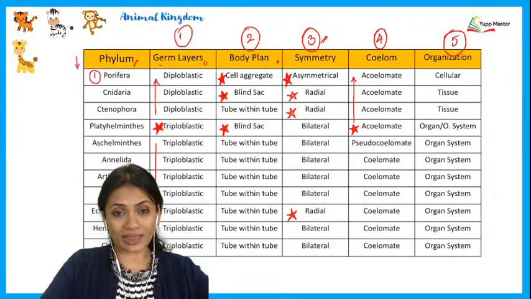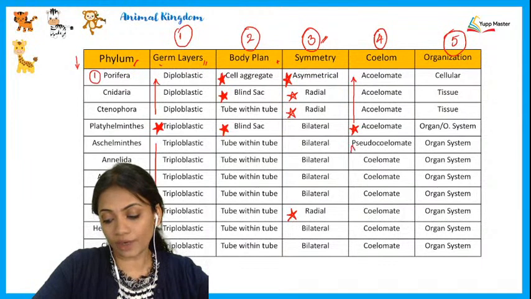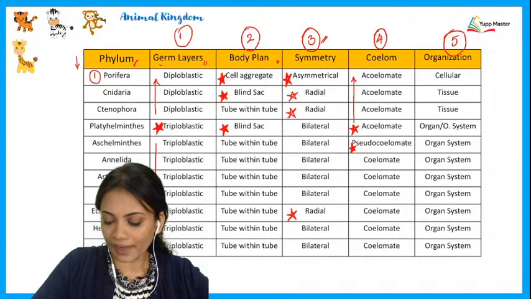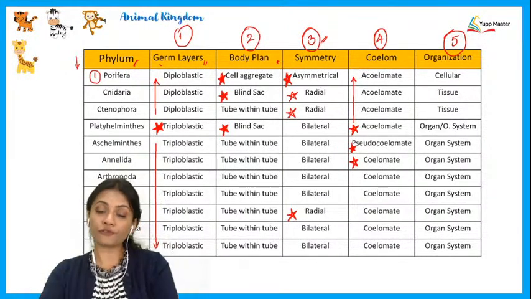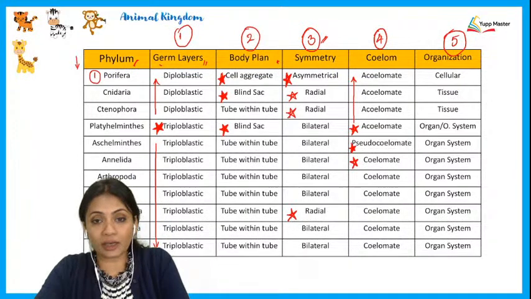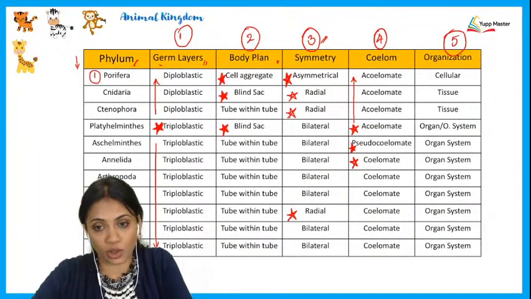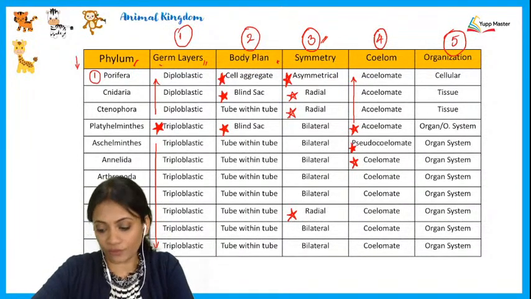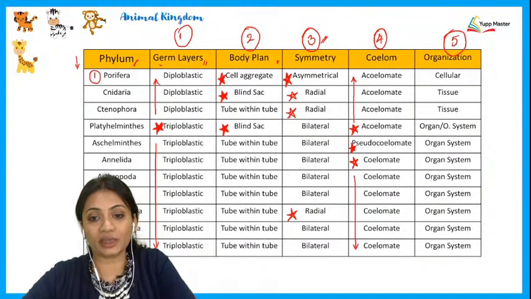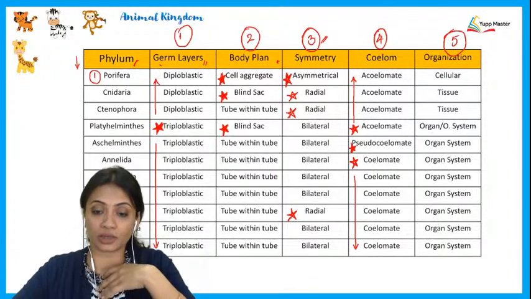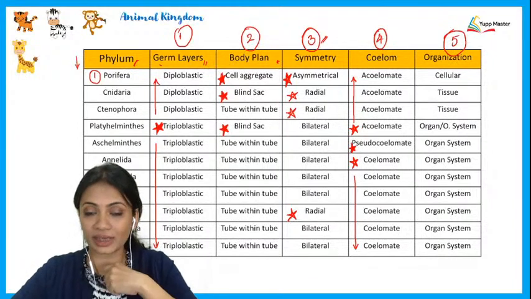Next, Aschelminthes is the only phylum which has a pseudocoelom, followed by Annelida. These are the first phyla where coelom actually came into existence. So from Annelida onwards, all the way down, they are all coelomates. Even the chordates, even all of us, are coelomate animals.